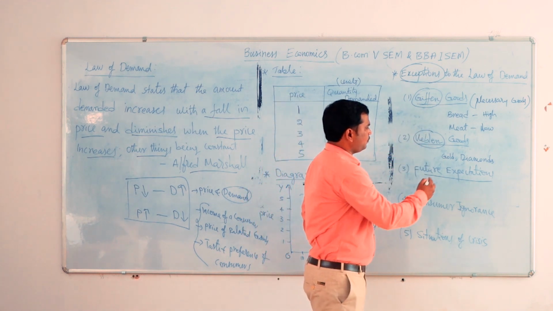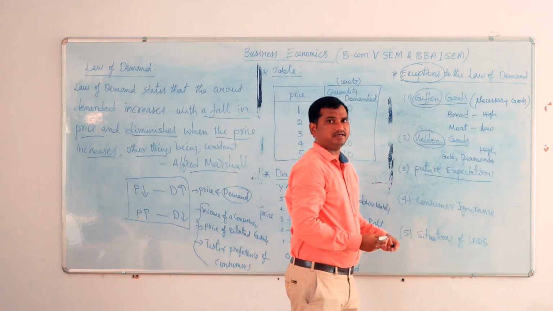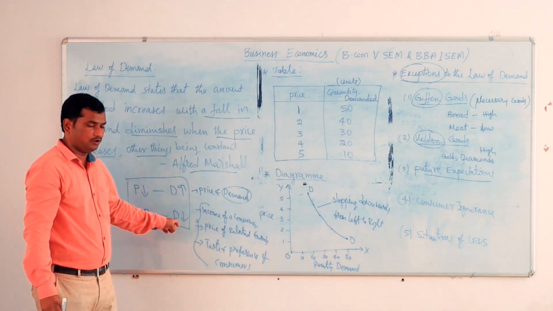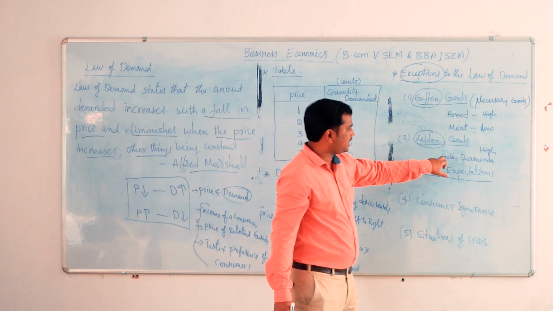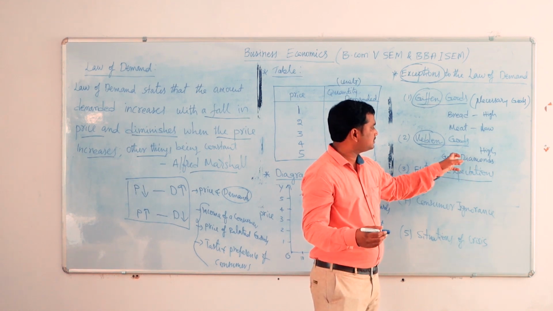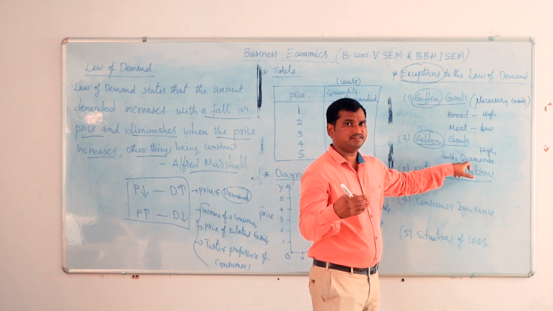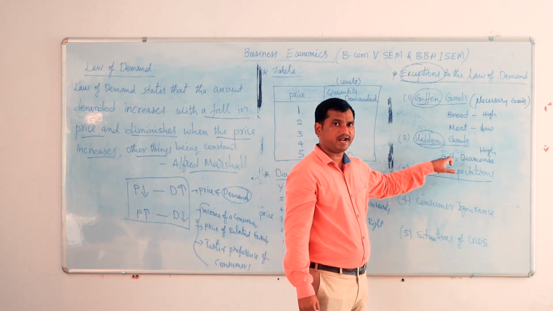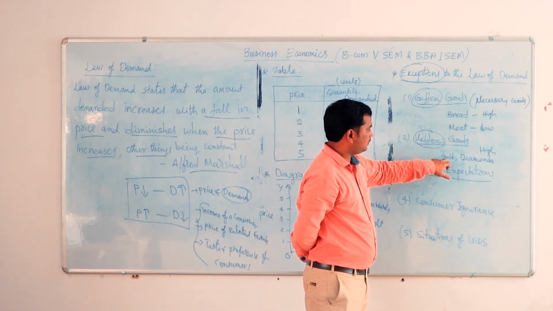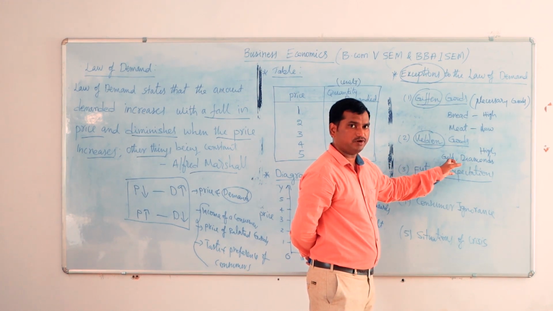Generally, the prices of gold and diamonds will be very high. When the price is high, as per this law, what should happen? When the price is high, the demand should be low. But here, though the prices are high for gold and diamonds, the demand for gold and diamonds will be very high. Why? Because gold and diamonds are prestigious goods. Many people feel it is a prestige wearing gold and diamonds. So though the prices were high for these items, the consumers buy gold and diamonds.